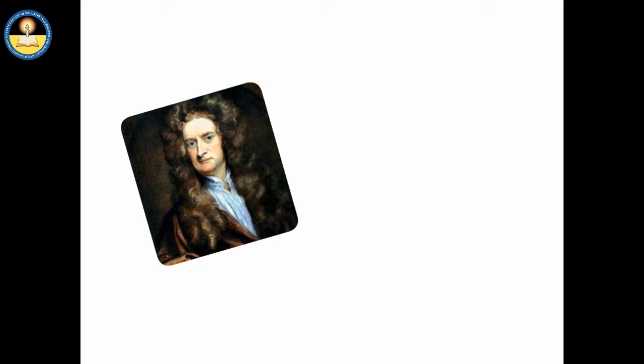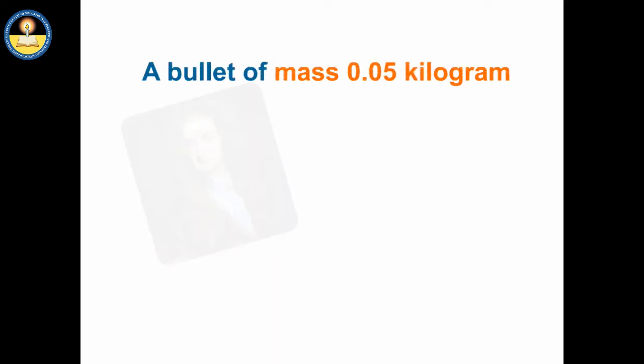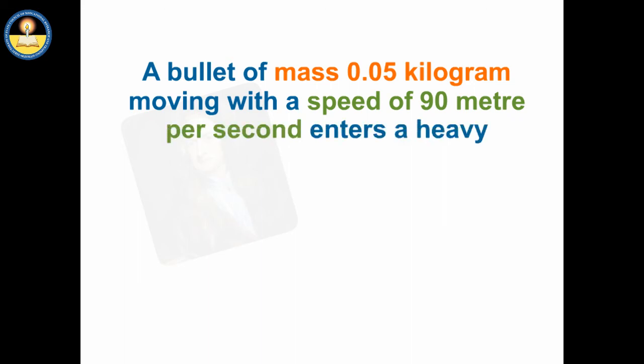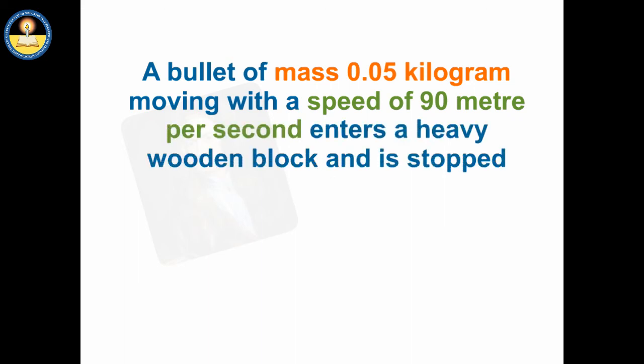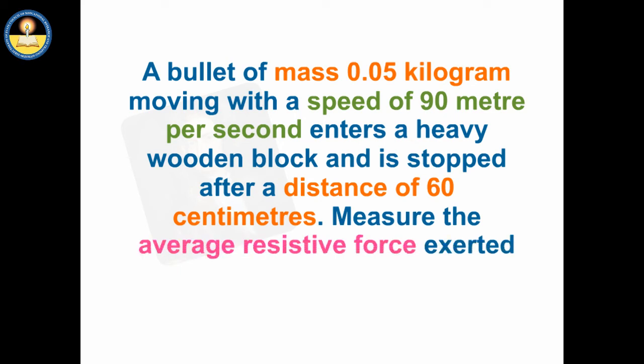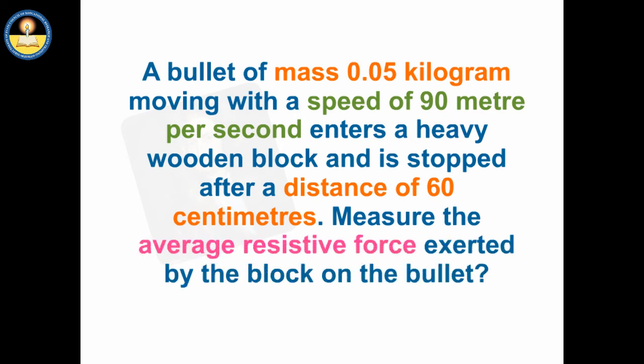For example, a bullet of mass 0.05 kilogram moving with a speed of 90 meter per second enters a heavy wooden block and is stopped after a distance of 60 centimeters. Measure the average resistive force exerted by the block on the bullet.